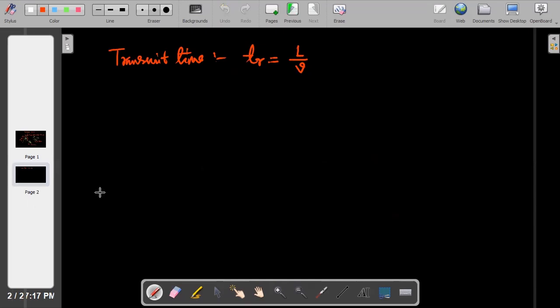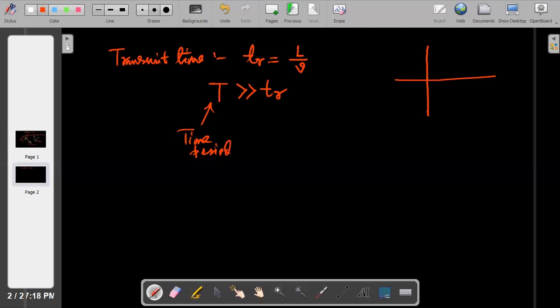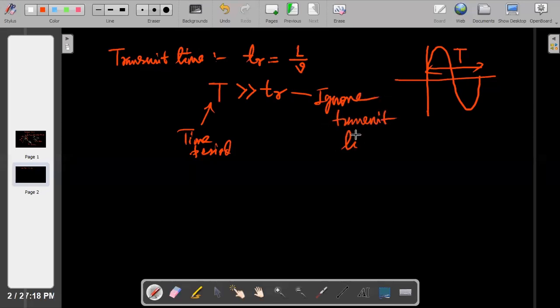Now, we will consider this transmit time effect when capital T is greater than TR. What is capital T? This is nothing but your time period. Very interesting thing. Already you know what the time period is. Just draw one sinusoidal voltage. So this is your time period T. Now, if the time period is very, very much greater than your TR, then we can ignore the transmit time effect.